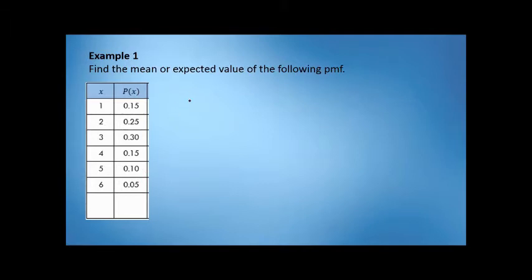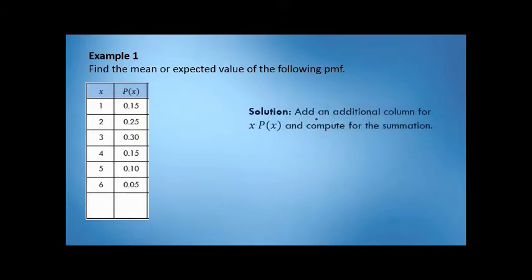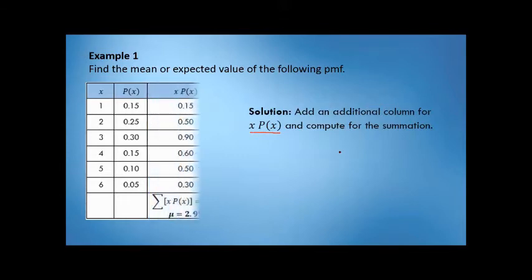Now, paano natin makukuha o makukompute ang mean or expected value? Ganito yung solution. So add an additional column for XP(X). So maglalagay tayo ng additional column and ilalabel natin XP(X). Ibig sabihin, product ng X at ng kanyang probability. And then, pag nakuha na yon, compute for the summation. So i-add lahat yon at yun na yung magiging mean or expected value. So mag-add tayo ng column. Ayan. So we have additional column x times p of x.